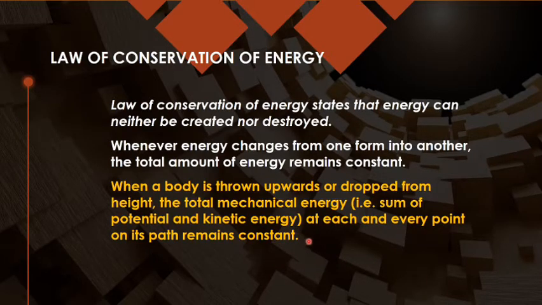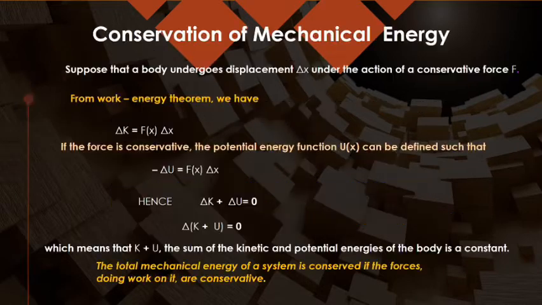So whenever we are throwing a body up, the kinetic energy is getting converted into potential energy and vice versa. And at each and every point of its path, the total mechanical energy remains conserved. This is to be noted. Conservation of mechanical energy: when we are talking about gravitational potential energy and kinetic energy, they are interconvertible.